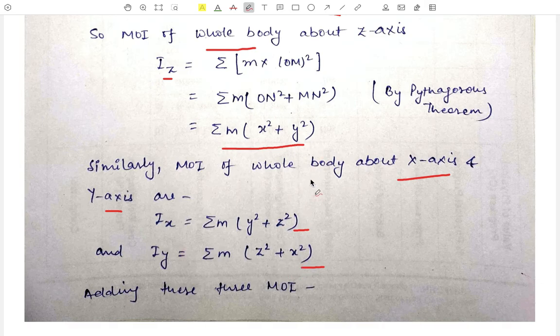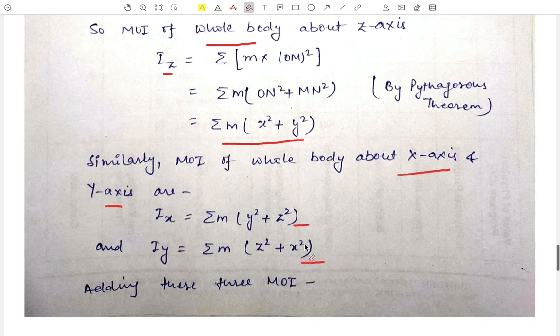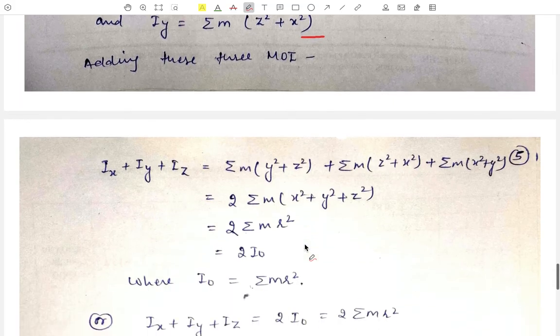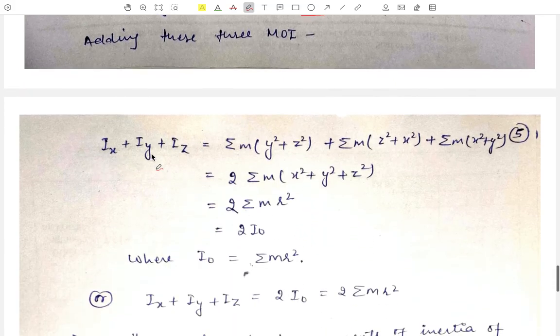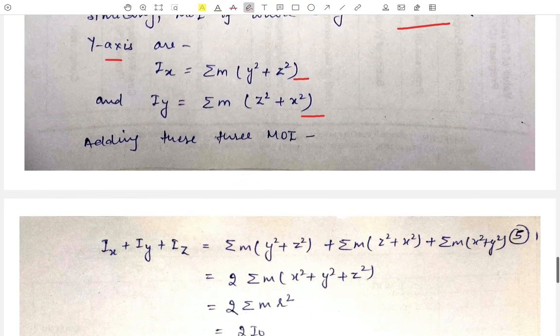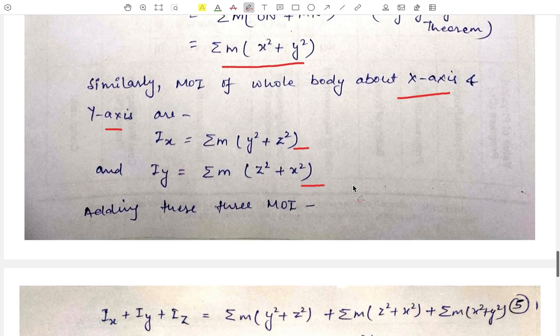Now, we'll add all these three moments of inertia. Let us see what happens. After adding, we have Ix plus Iy plus Iz is equal to Ix, the summation m into y square plus z square from here, plus Iy, summation m into z square plus x square, plus Iz, summation m into x square plus y square.